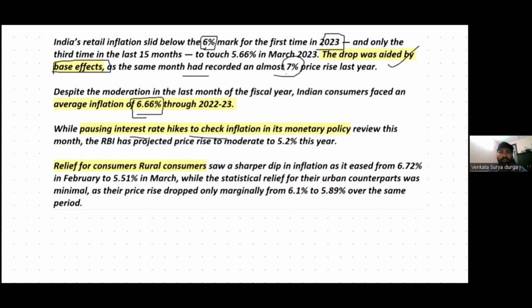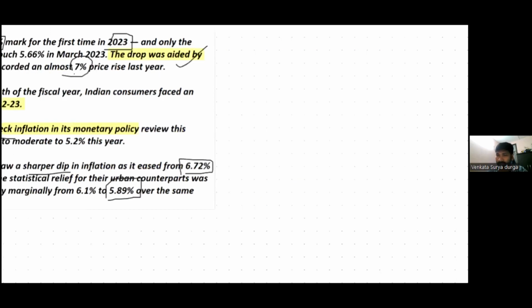So this is a relief for consumers in rural areas because they have seen a sharper dip in inflation. It eased from 6.72 percent to just 5.51 percent. It is different for urban consumers. It is up for urban consumers, at around 5.59%. So in this context, let's discuss what is inflation and what is consumer price inflation specifically.